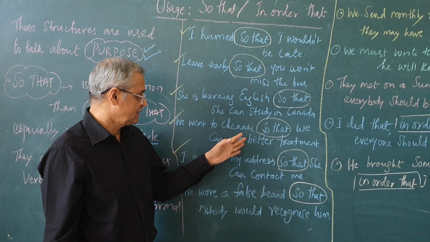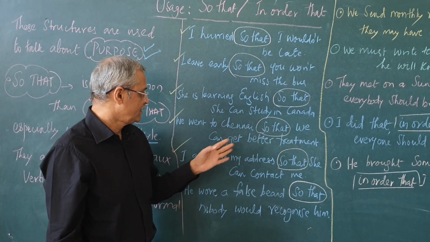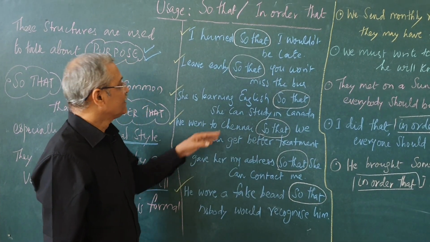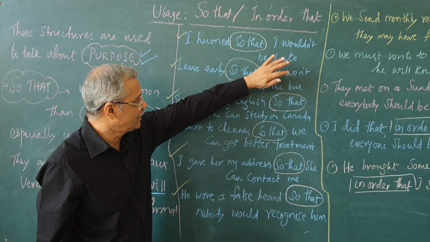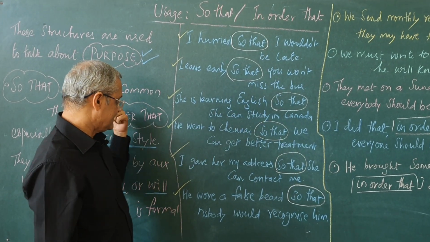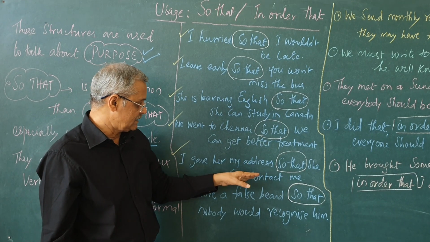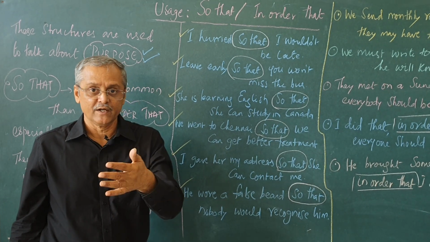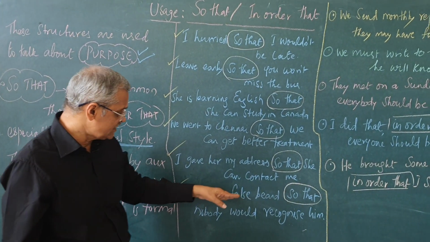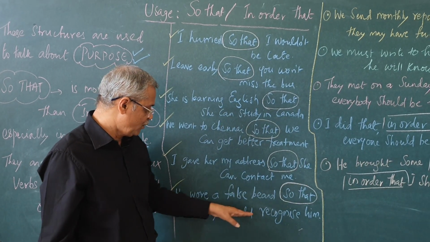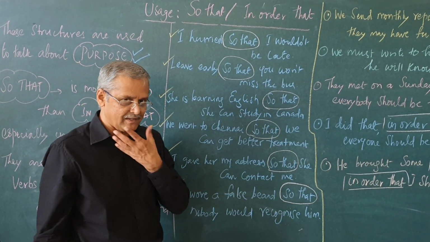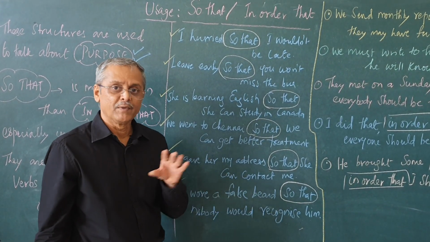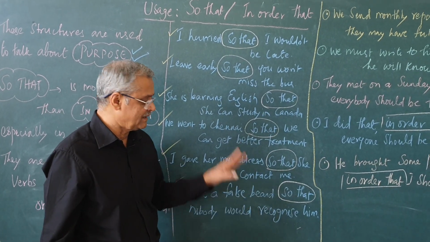We went to Chennai, purpose, so that we can get better treatment. So, observe here, we are using would, will not, and can, as I have already told you. I gave her my address so that she can contact me. He wore a false beard so that nobody would recognize him. Why did he wear a false beard? Purpose? So that nobody would recognize him.